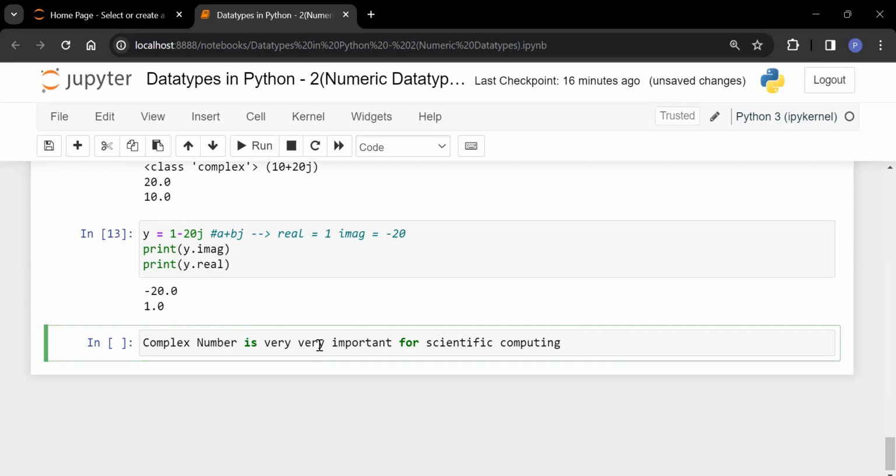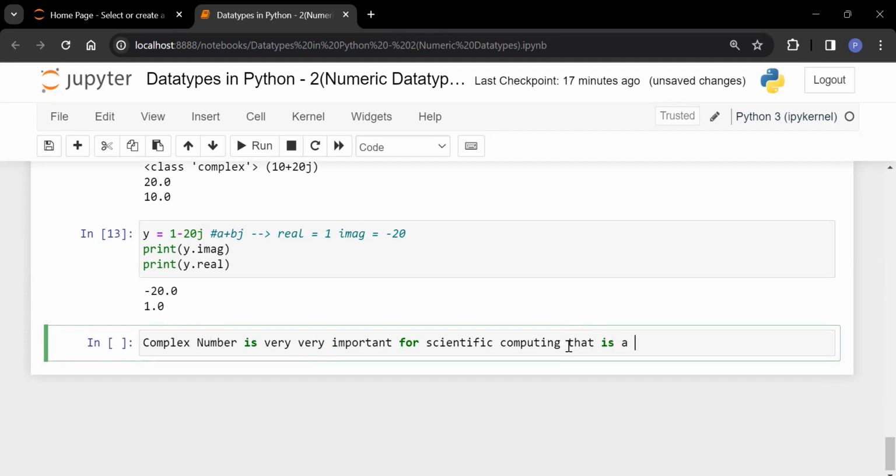Even if you are doing graduation with electronics, there is one subject, digital image processing. In this also, this is a very common term. Many of the problems we will solve with the help of complex numbers. So for scientific computing, complex numbers are very, very important.